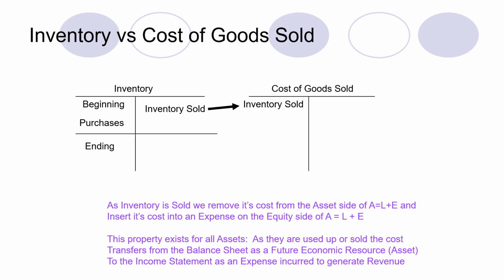Just like the matching principle, we have to match expense with revenue. Once this inventory is converted into expense, it will be deducted from the sales and we'll match the revenues and expenses.